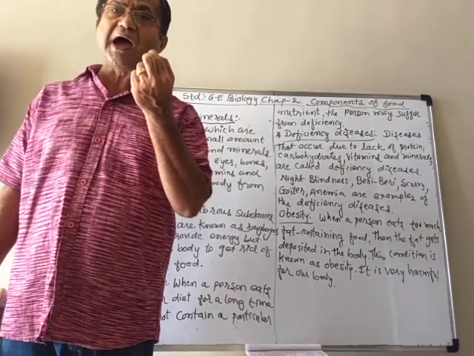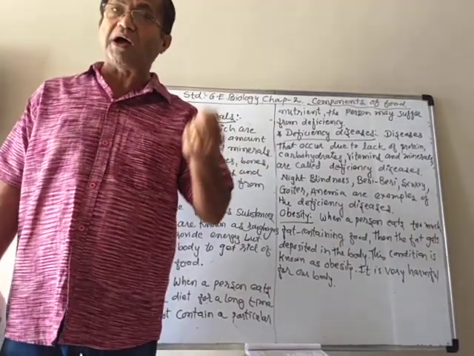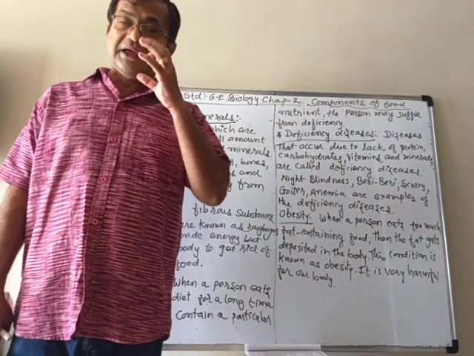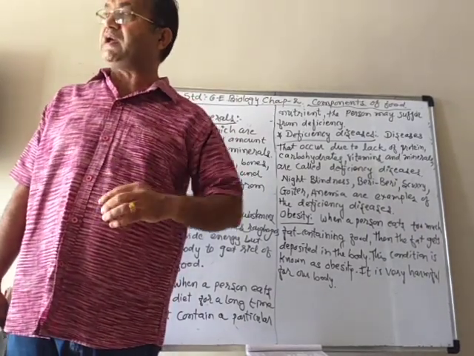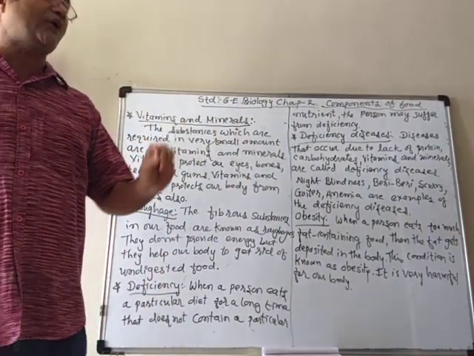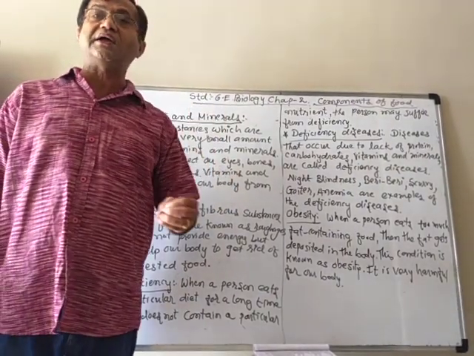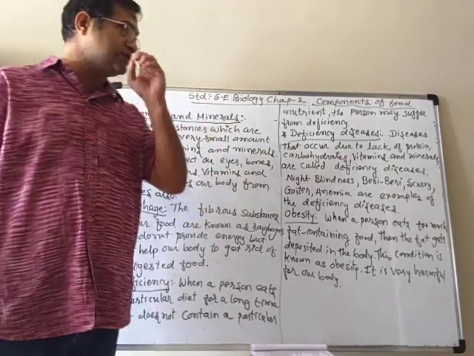As I told you, vitamins and minerals are required in very small amounts. But if even that small amount is not in our body, then it can cause different types of disease. That small amount is very, very important for us, so it must be included in our daily, balanced diet.